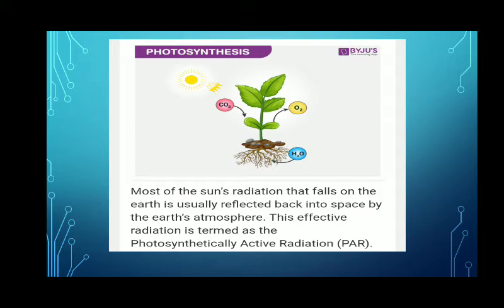Most of the sun's radiation that falls on the earth is usually reflected back into space by the earth's atmosphere. And this effective radiation, this amount of solar energy that is used by the plant for carrying out photosynthesis, is known as photosynthetically active radiation.